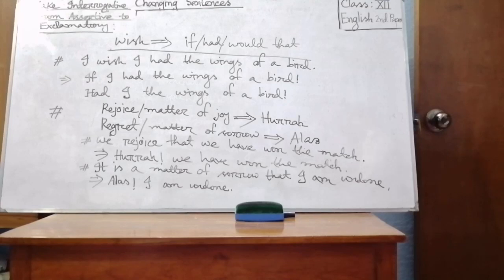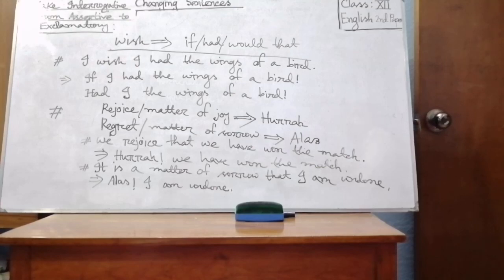So I wish I had the wings of a bird is an assertive sentence, and to make it exclamatory we will follow this rule: if I had the wings of a bird. Or you may use had: had I the wings of a bird. Or you may also use would that: would that I had the wings of a bird.